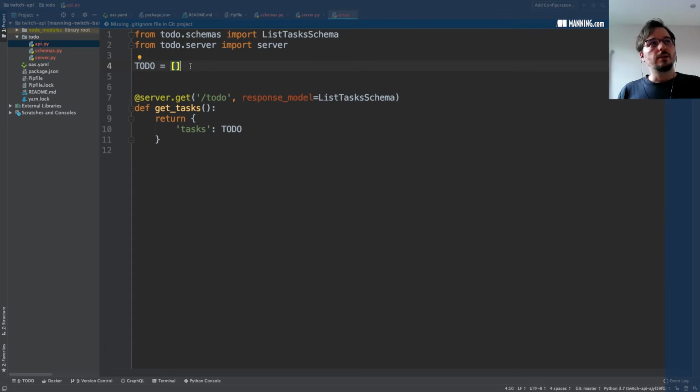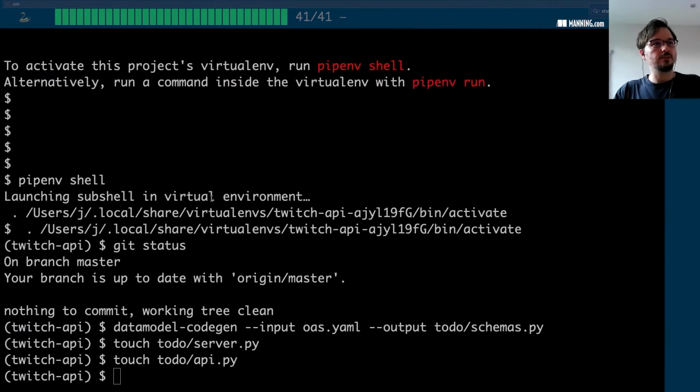Now we already have an endpoint. At this point, we can run the server already and see what it's looking like. So let's go ahead and do that.